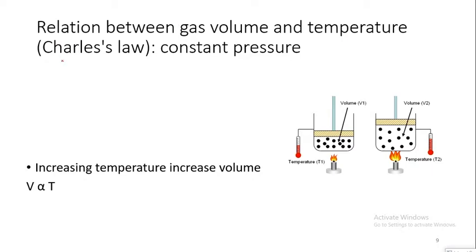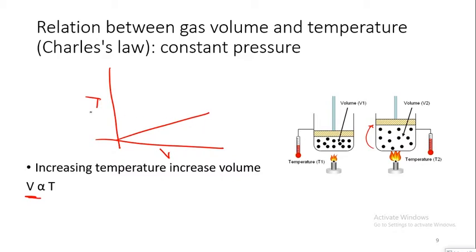So what about the relation between the gas volume and temperature? This is what we call Charles' law. Charles' law states that at constant pressure, the volume of the gas is proportional to its temperature. This means V is proportional to T. So if I heat a gas, the volume of the gas will increase as the temperature of the gas increases. If I try to draw the relation between the temperature and volume, it will give me a straight line.